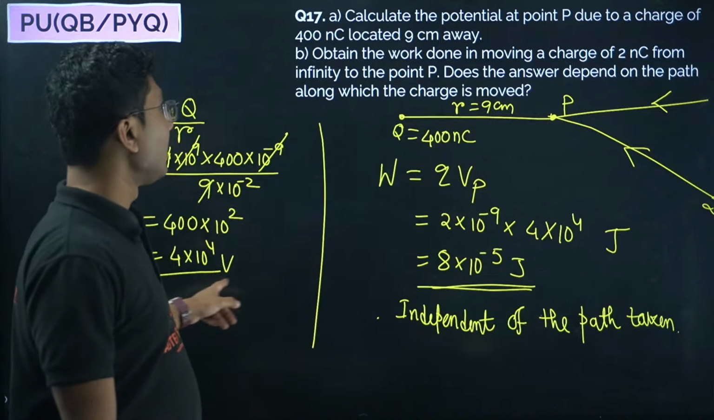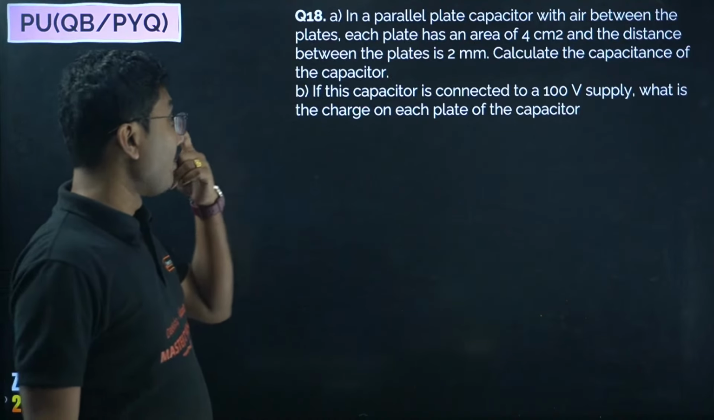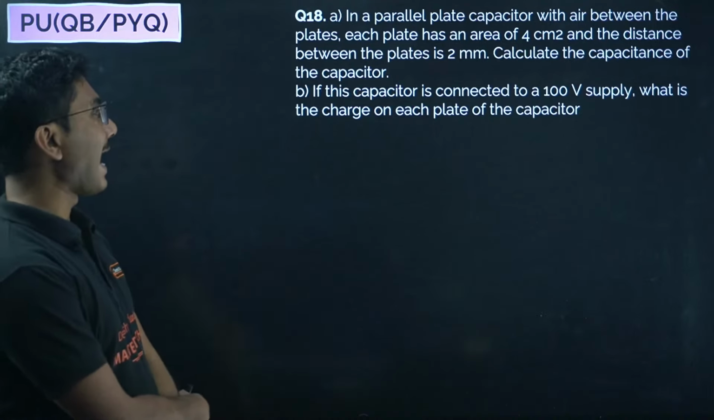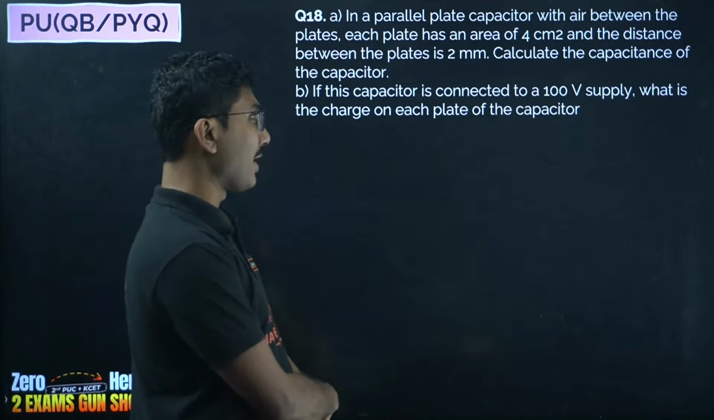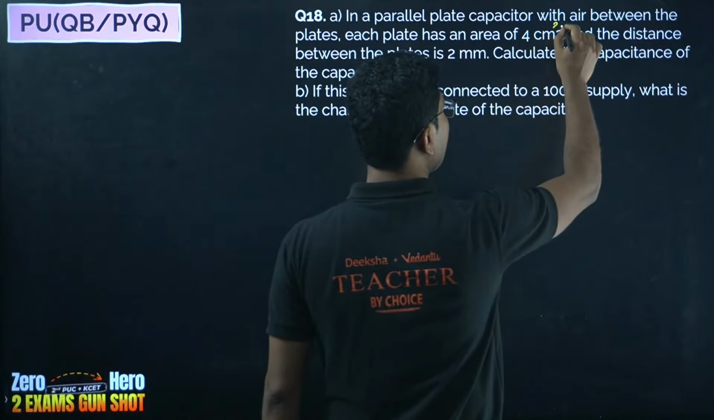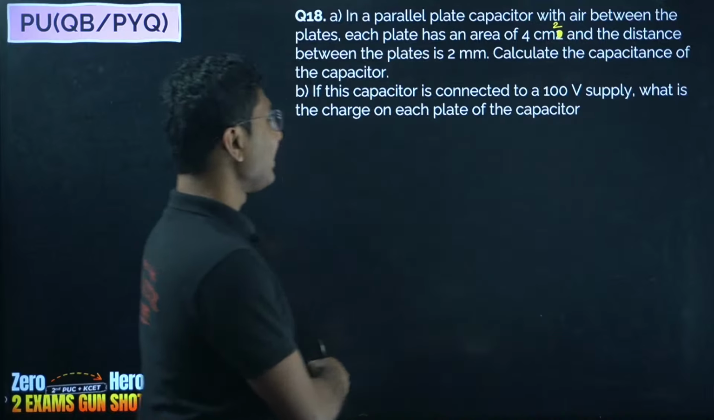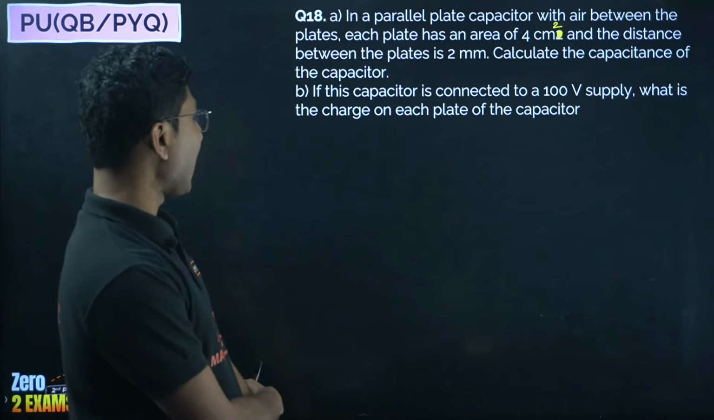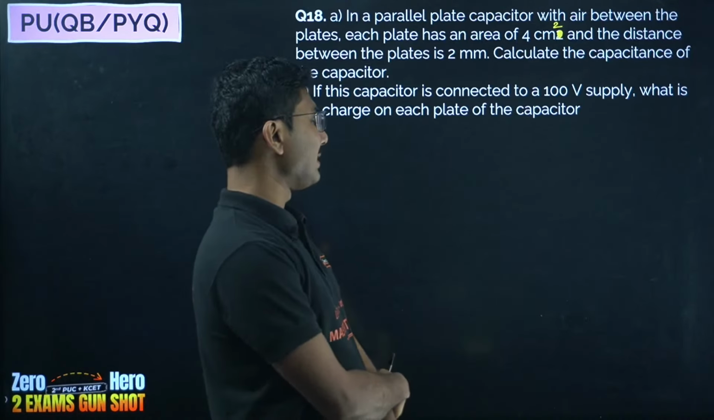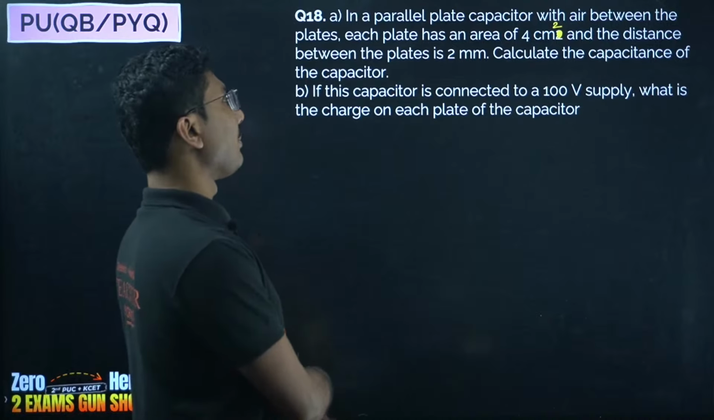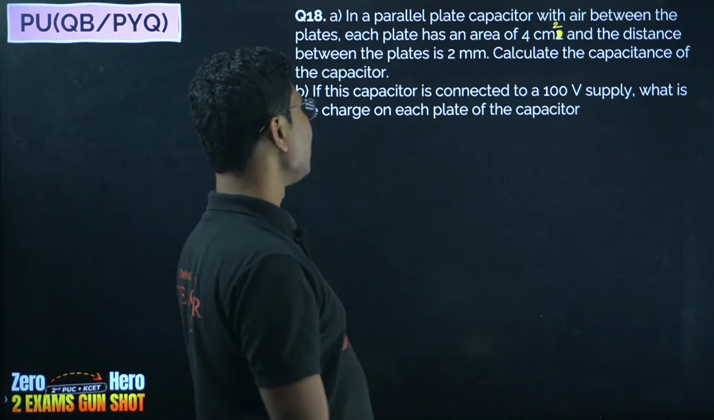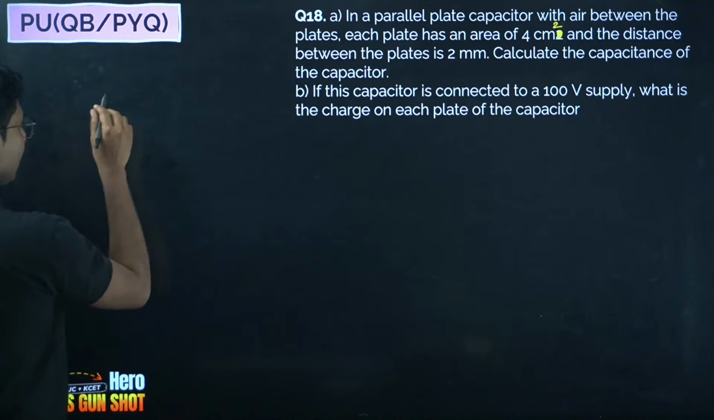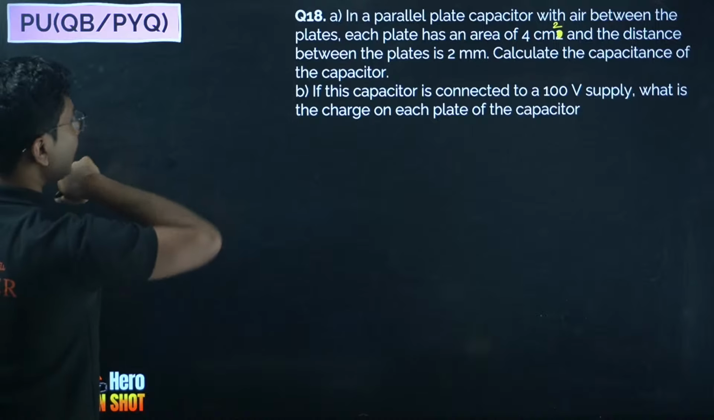So don't do that. Next, in a parallel plate capacitor with air between the plates, each plate has an area of 4 centimeter square. It is centimeter square, okay, not 2, and the distance between the plates is 2 millimeter. Calculate the capacitance of the capacitor. If this capacitor is connected to a 100 volt supply, what is the charge on each plate of the capacitor? Okay. So first of all we have to calculate the capacitance.